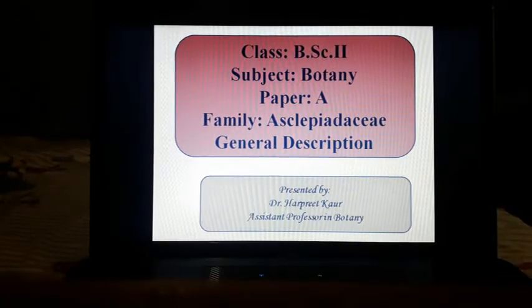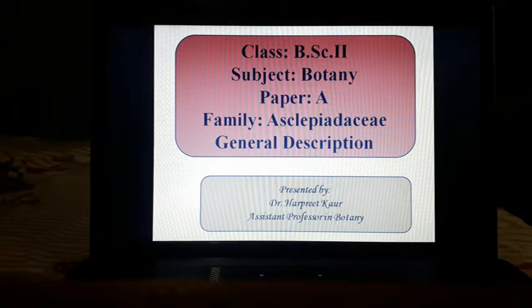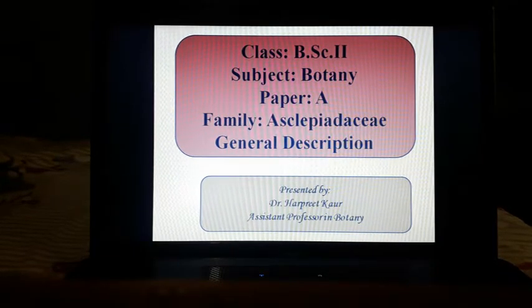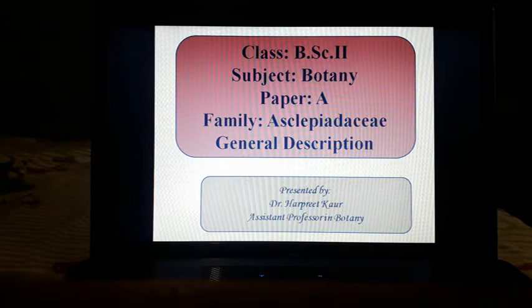Hello students, you know that in the classroom we have already done the botanical terminology related to the flower and general details of the plant. Today we will do the general description of family Asclepiadaceae.